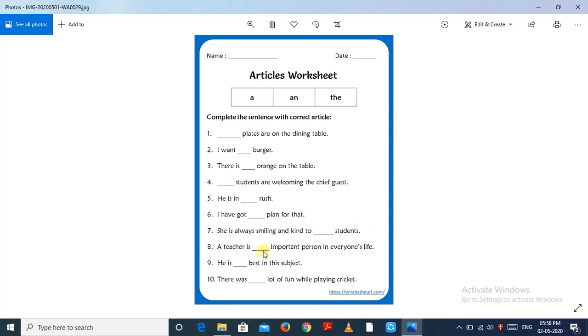A teacher is dash important person in everyone's life. Important, here I is vowel sound, so an important person. And next is dash best in a subject. Here best, remember, for superlative forms we use "the". He is the best in the subject. There was dash lot of fun while playing cricket. There was a lot because L is consonant and also consonant sound. There was a lot of fun.